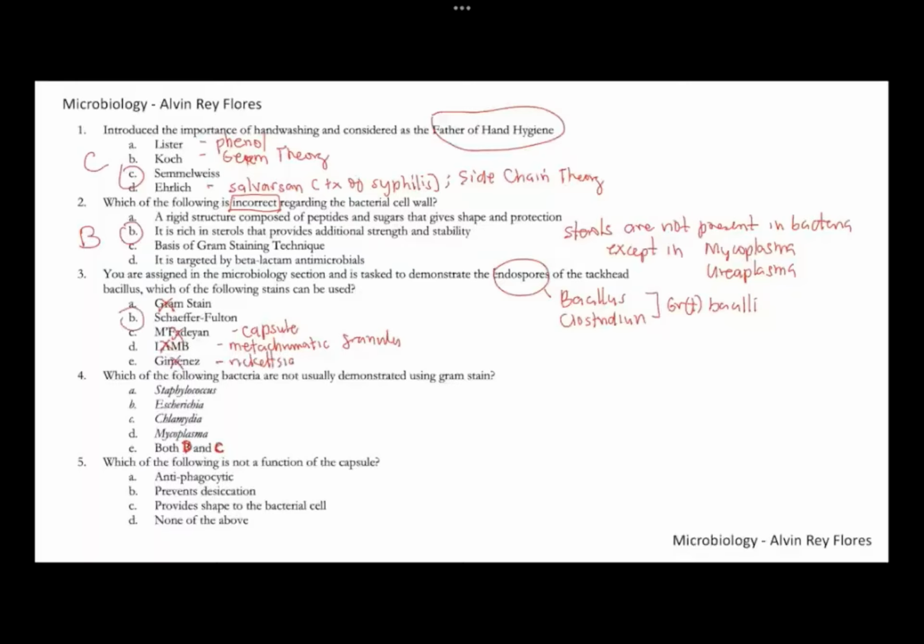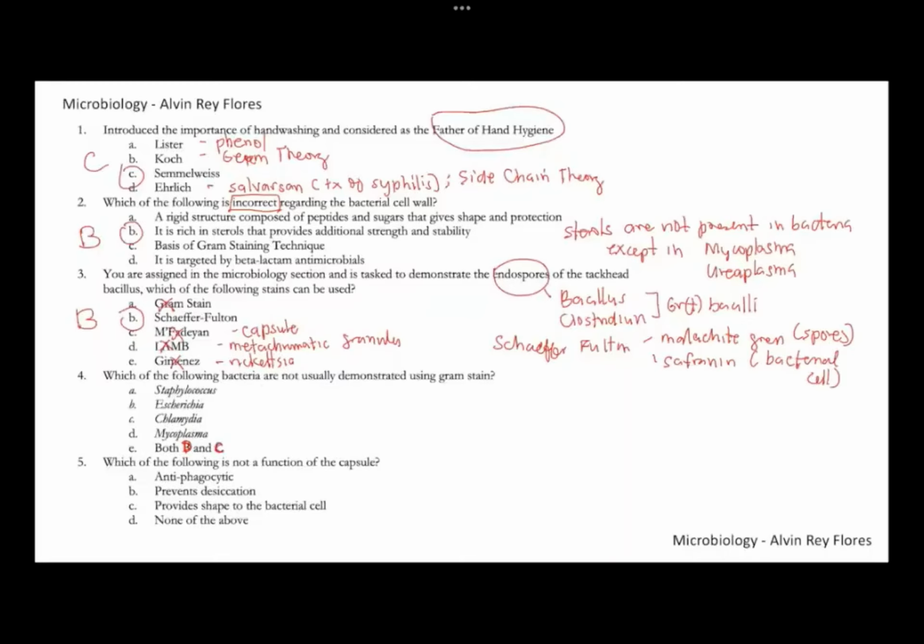So for number three, the best answer here would be letter B, Schaefer-Fulton. The Schaefer-Fulton makes use of malachite green to stain the spores, which would be colored green. And you also have safranin, which would stain your bacterial cell red. So for number three, this is letter B.